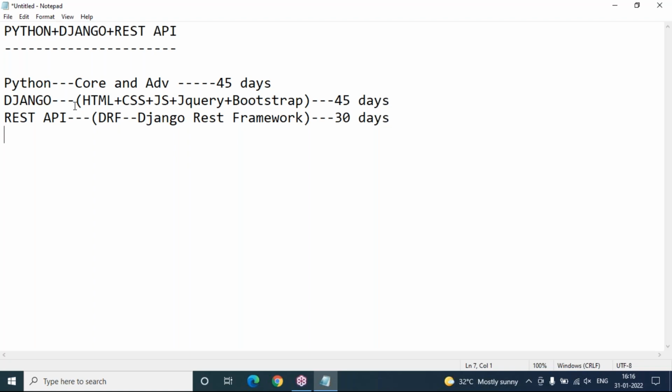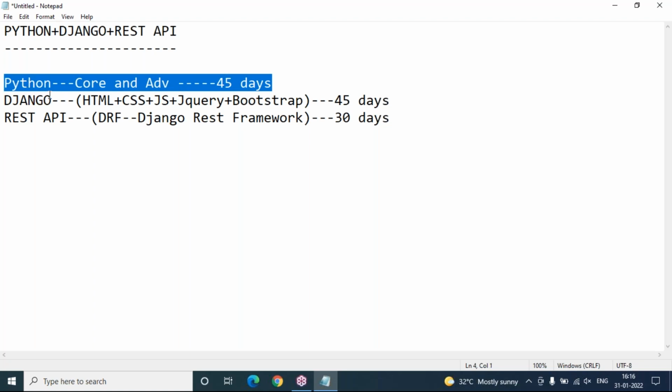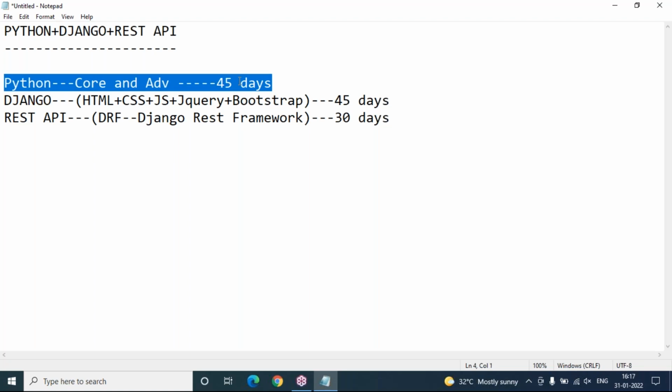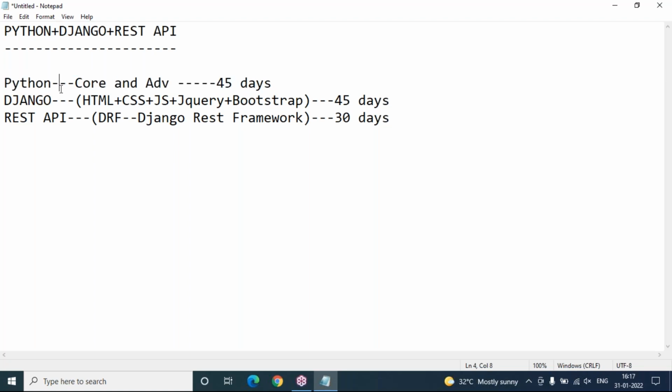But some students want to join only Python. Yes, you can pay the fee only for Python. No need to pay for the complete package. If you really only need to learn core and advanced Python, then 45 days is enough for you, and you can pay the fees for only Python. You will get complete videos and material once you attend the 45 days of Python.